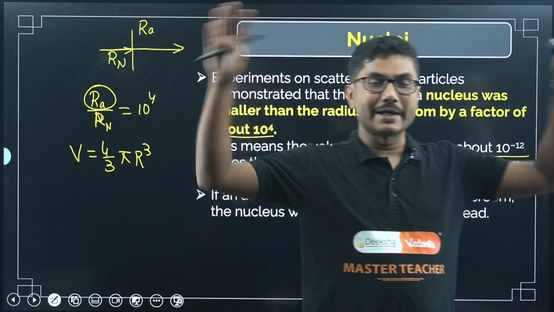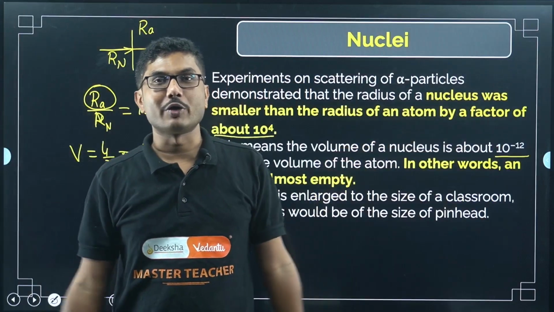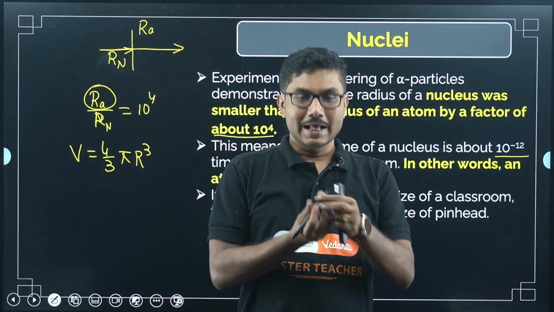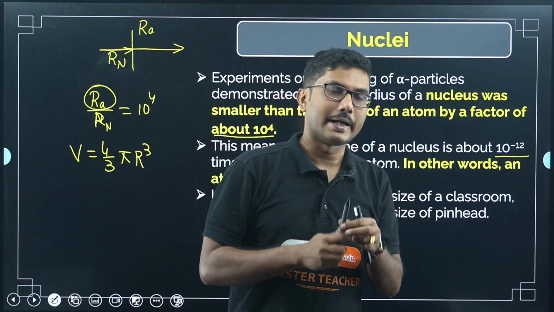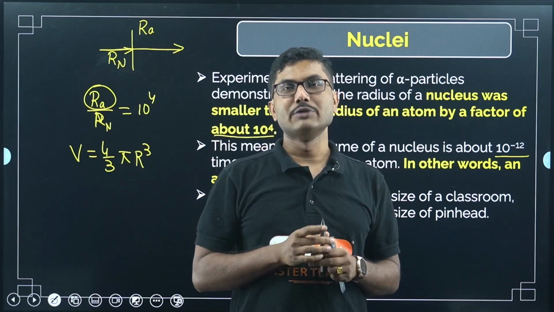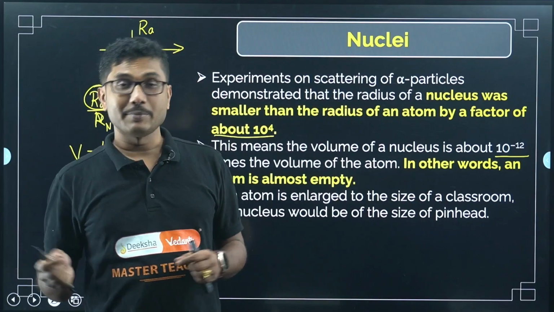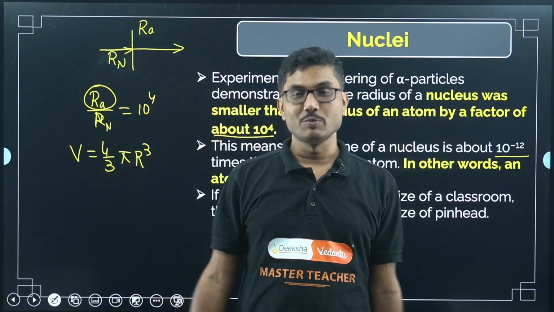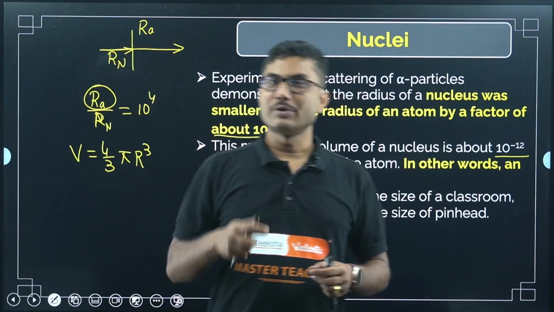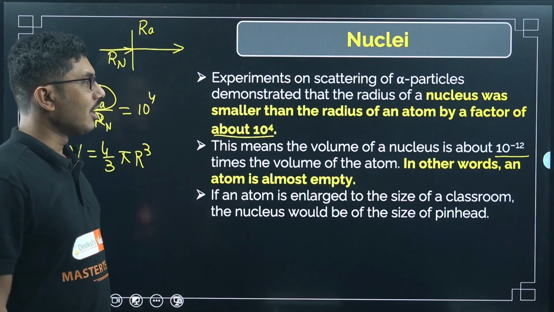If you increase the size of the atom, and if you compare that, the entire classroom is the atom, then that pinhead, or you can say the head of a ballpoint pen, will be the size of the nucleus. So the nucleus is very small. You may have seen in some animations or videos that they show the nucleus too big, but in reality the nucleus is very small. But the entire mass of the atom is located in that small volume only.